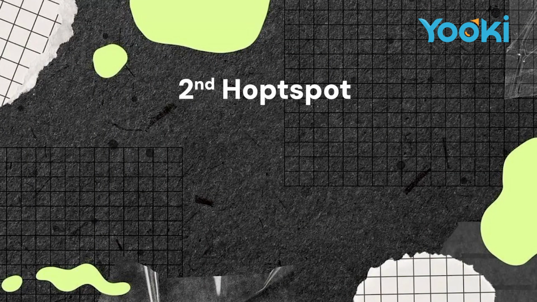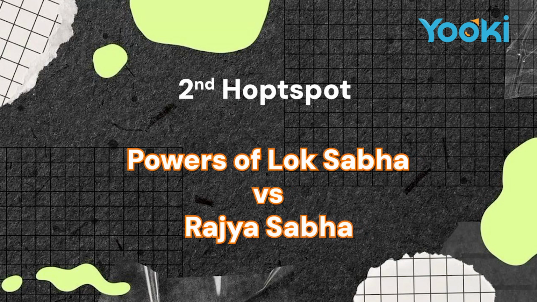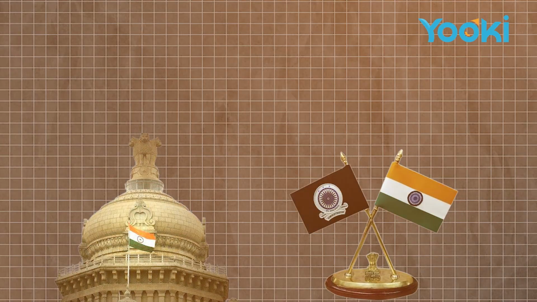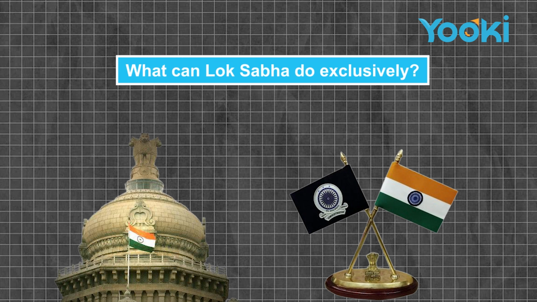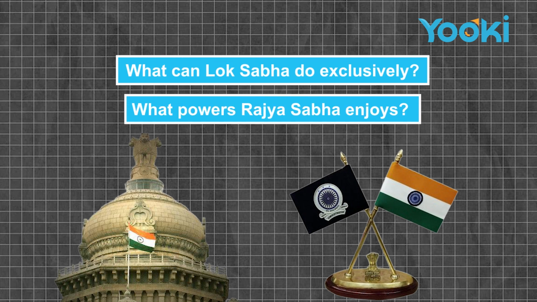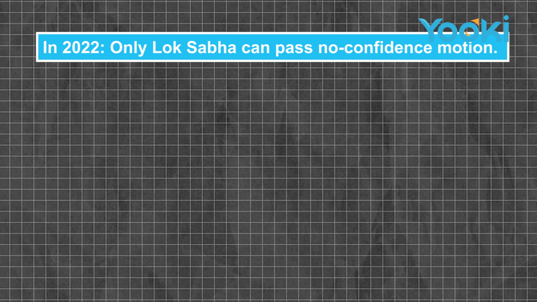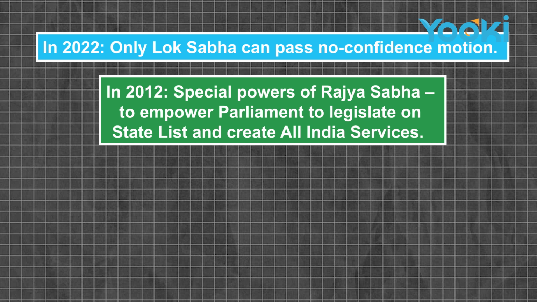The second segment is with respect to powers of Lok Sabha versus Rajya Sabha. UPSC repeatedly asks, what can Lok Sabha do exclusively? What powers does Rajya Sabha enjoy? In 2022, only Lok Sabha can pass a no confidence motion was the theme. In 2012, the special powers for Rajya Sabha to empower Parliament to legislate on state list and create all India